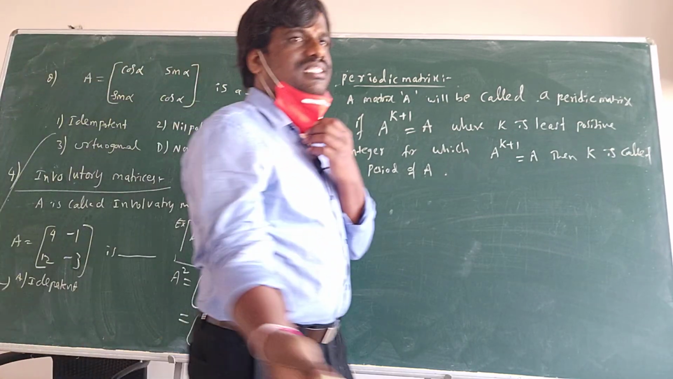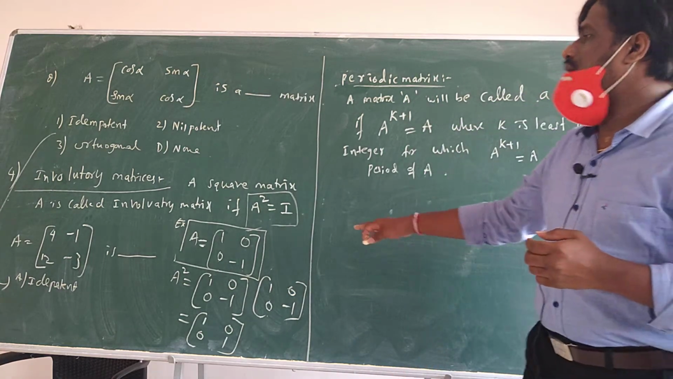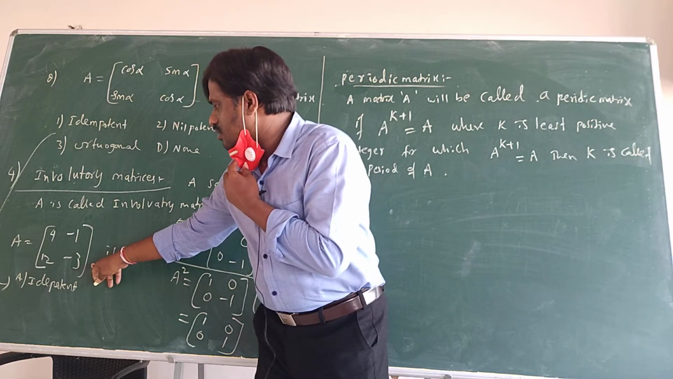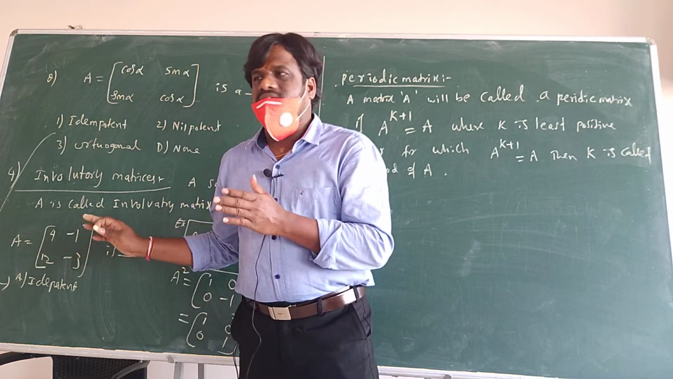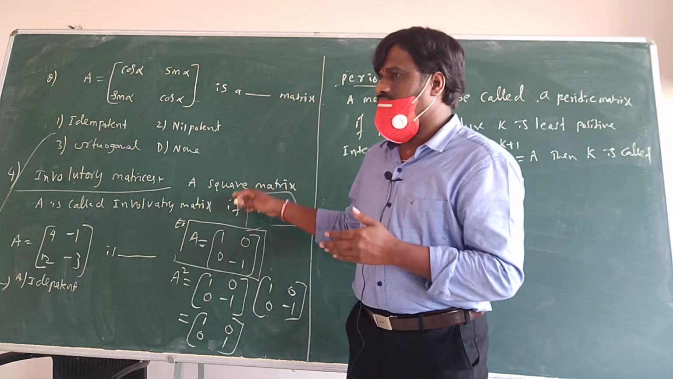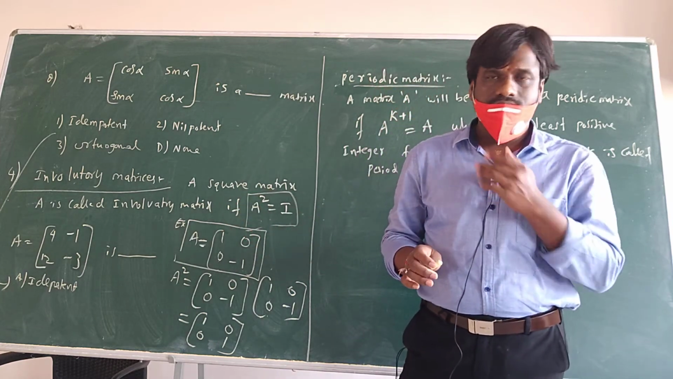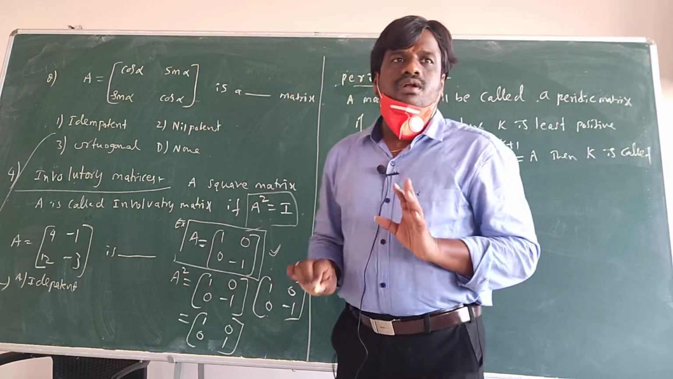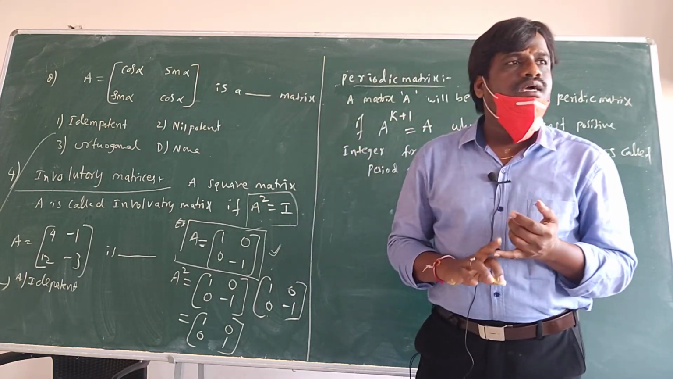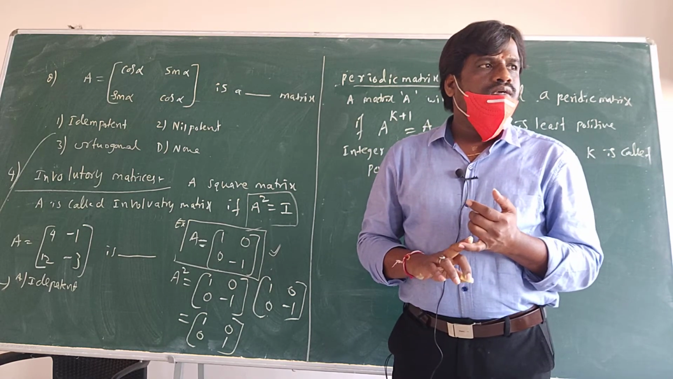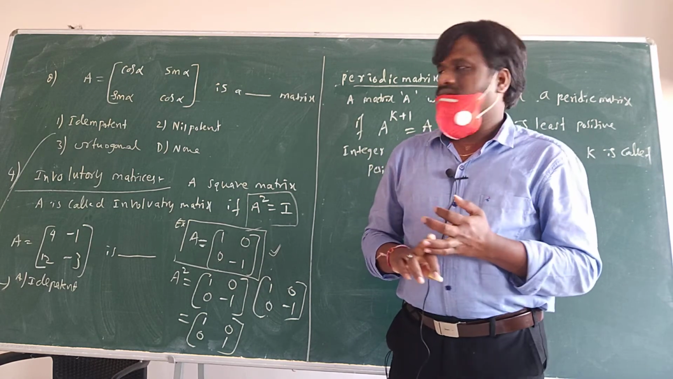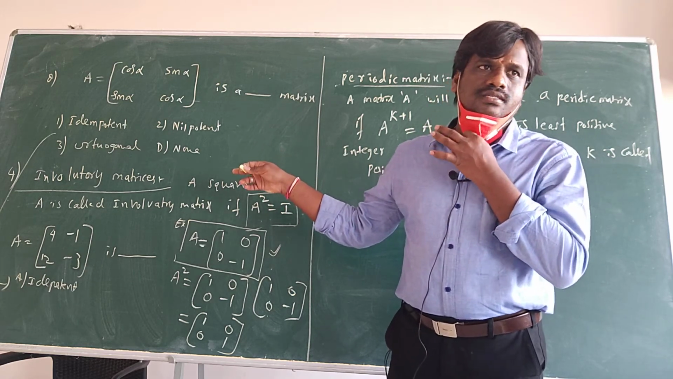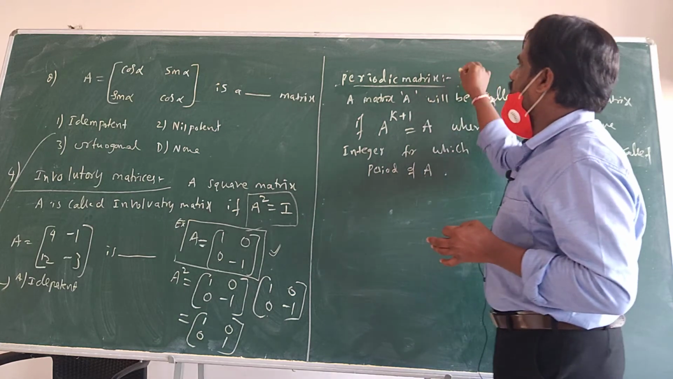Such matrices can exist more. It's one example here. If anybody gives you a matrix and asks you to find which matrix this is, we will decide according to the conditions. Here A square equals I, so this matrix is called an involutory matrix. What matrices have we learned? Idempotent matrix, nilpotent matrix, orthogonal matrix, now involutory matrix. Now the next one is the periodic matrix.